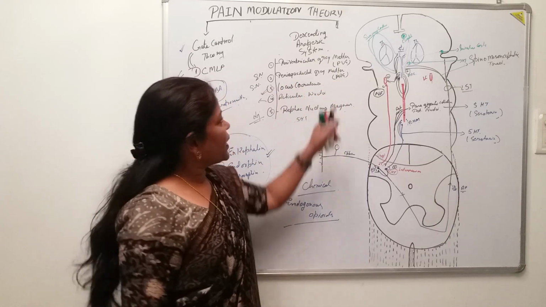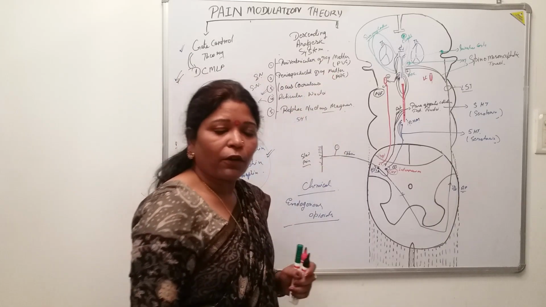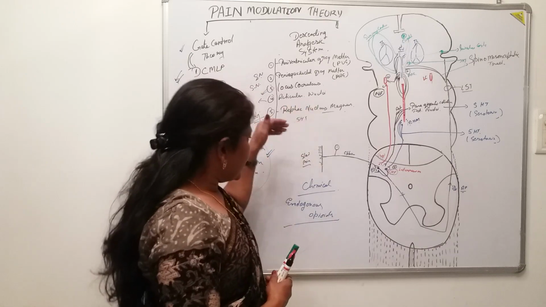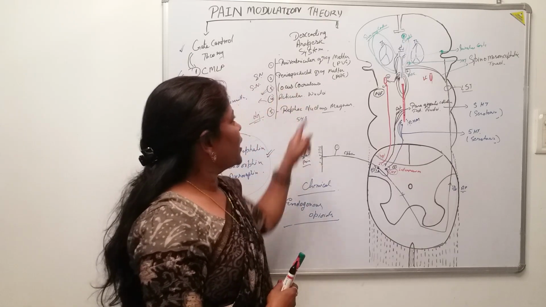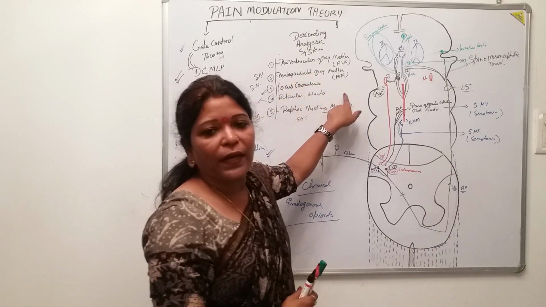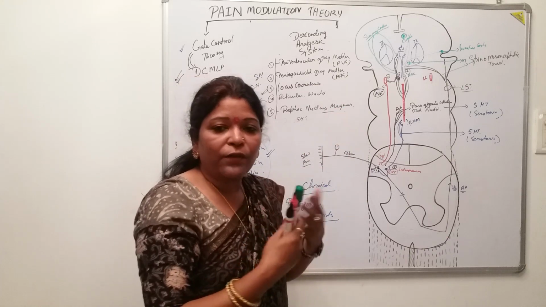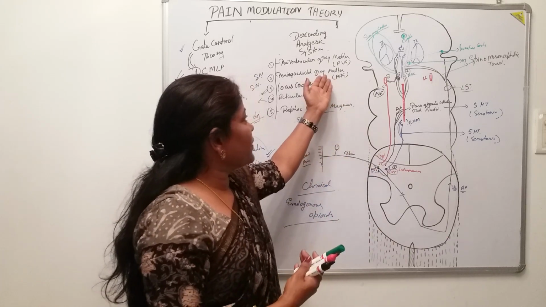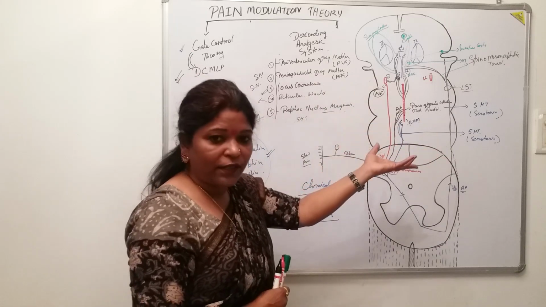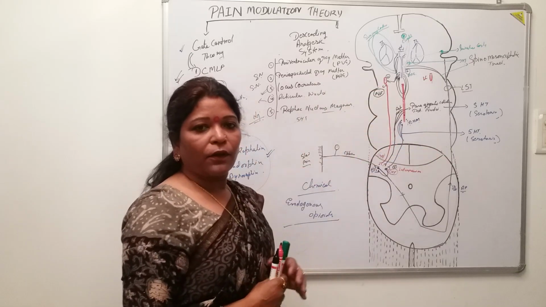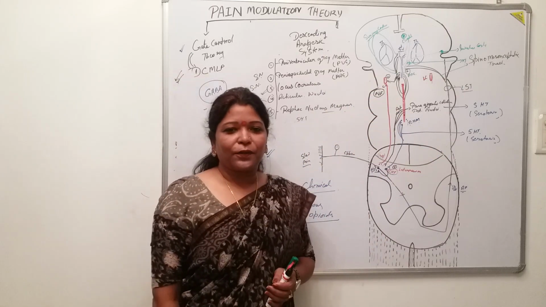Plus, the periaqueductal grey matter as well as the periventricular grey matter have the capacity to liberate chemicals, these enkephalins and endorphins. Okay, plus the periaqueductal grey matter has opioid receptors there. When you give opioids from outside, they will activate this periaqueductal grey matter, then it will be stimulated and it will fire. Okay, so that was all about the pain modulation theory. Okay, thank you.